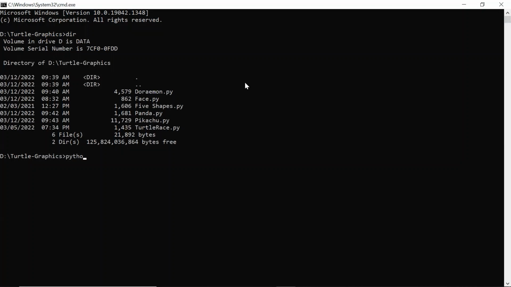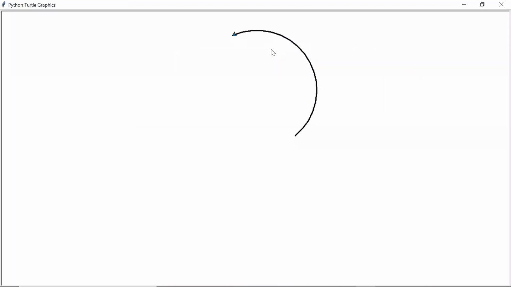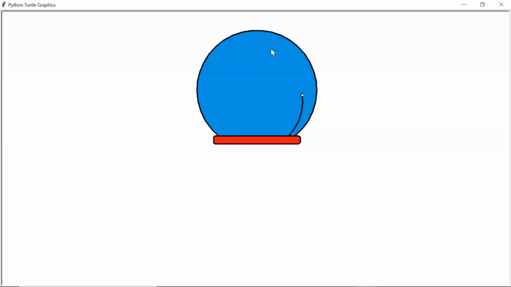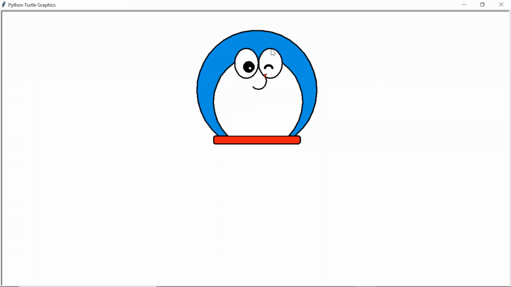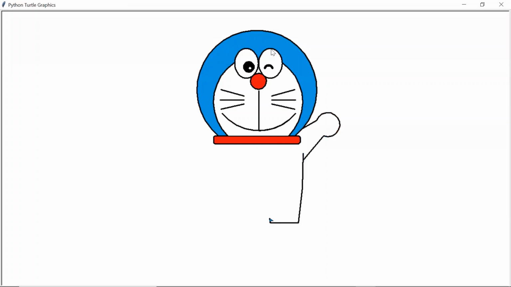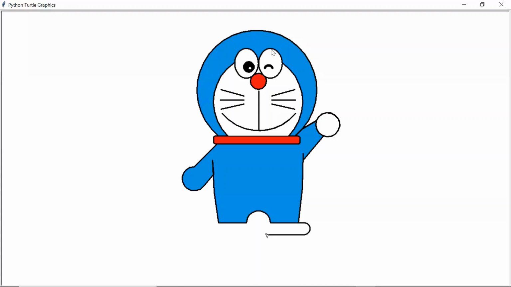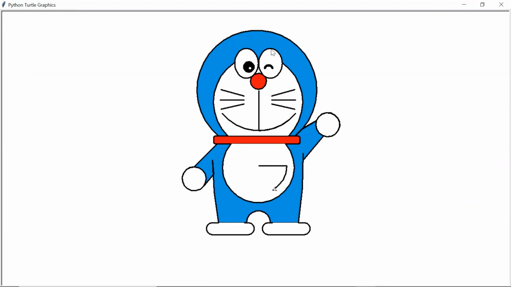Let's see. I'm running the Python program, python Doraemon.py. When I run this, the turtle library automatically follows my instructions: draw the circle, draw the rectangle, draw eyes, and after eyes draw the nose, the mustache and hands, then the body and legs. I'm giving instructions in the coding step by step. Based on my coding, it is drawing my character, whatever character is required. It is very interesting and fun. I will teach you how to create the coding for this.